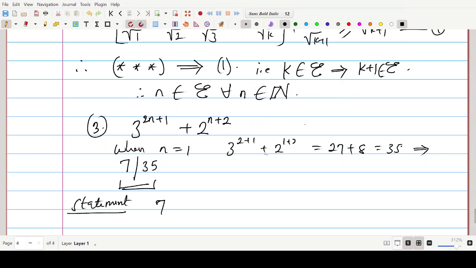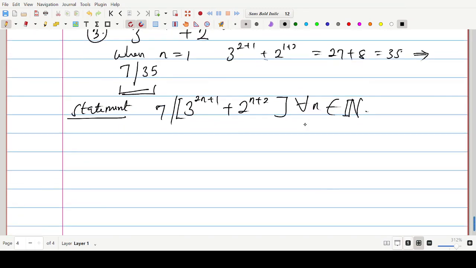We can say 7 divides 3 to the power 2n plus 1 plus 2 to the power n plus 2 for all n that comes from the set of positive integers. All right, so it's not bad, it's not out of place. Let's say that. Now we have to prove this.